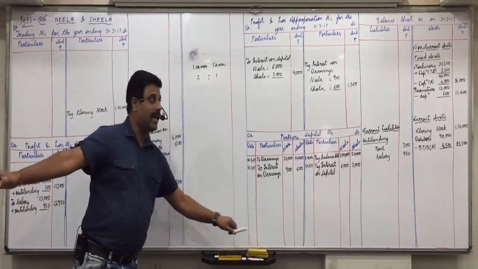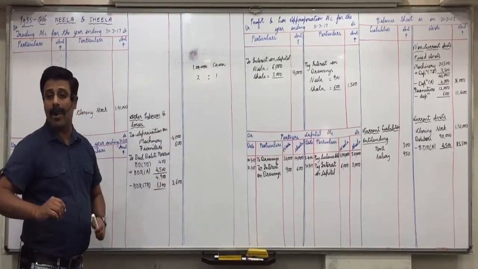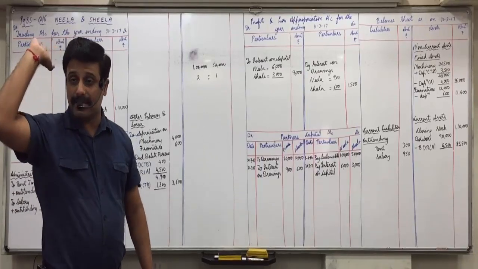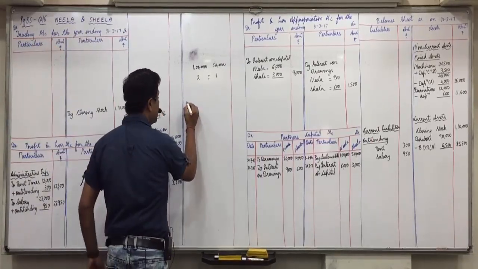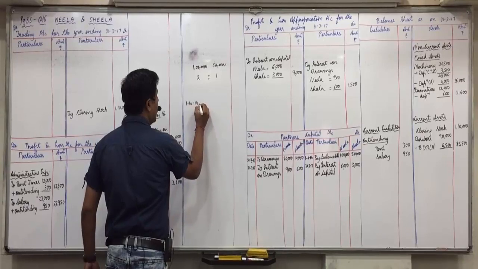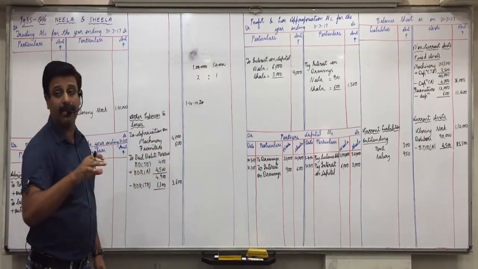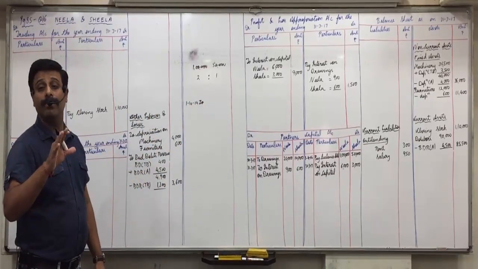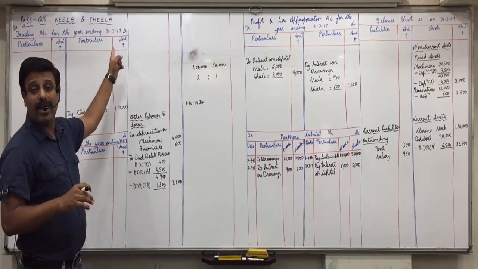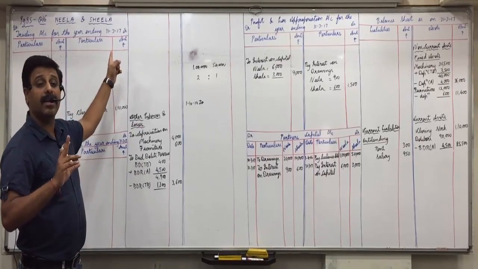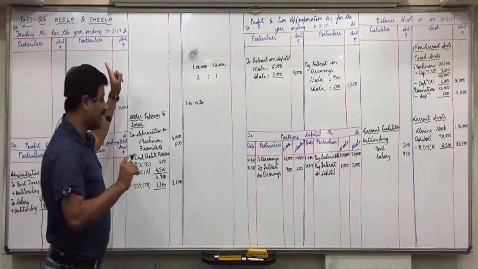Now, when did we take this asset on lease? 1/10/14, which means in the past. We have to count how many years are remaining from 1/4/16.